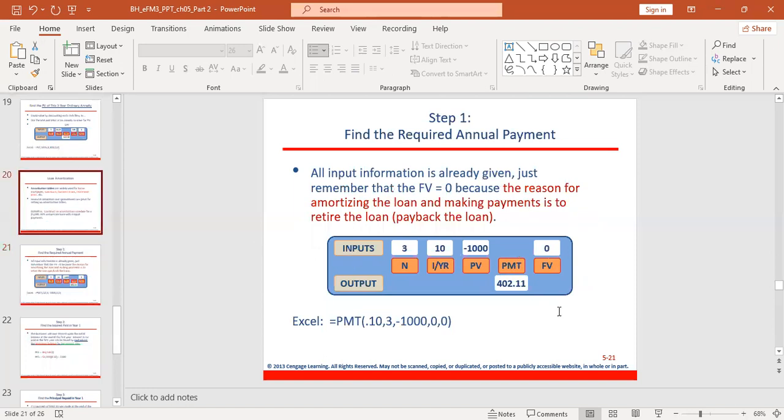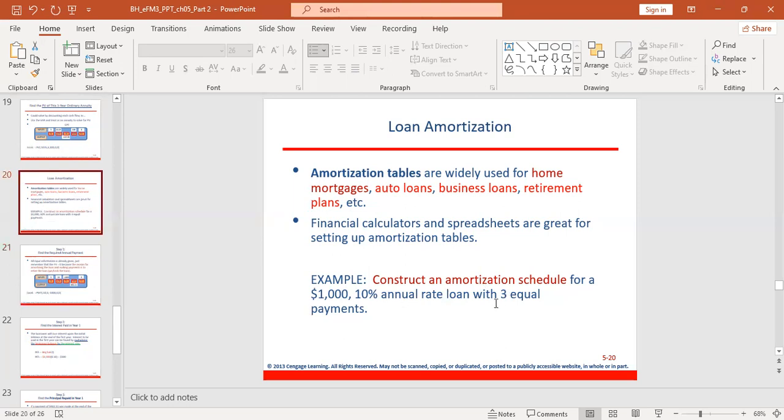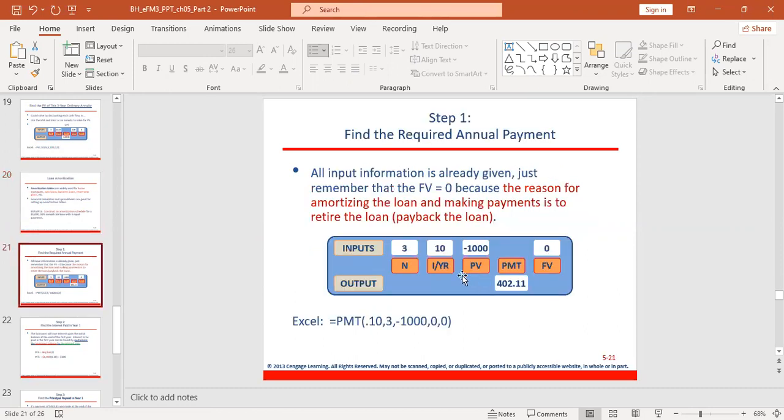We already know from the question our N equals 3. We know that our future value equals $1,000. I know that our interest rate is 10%. All right, so you key in all the values. So you have your PMT. PMT here is 402.11. You can see, this is your PMT, the equal payment.